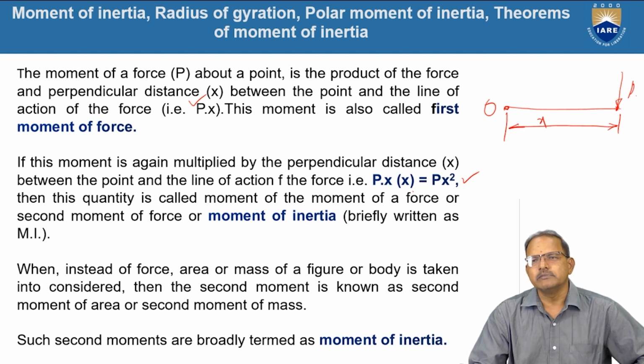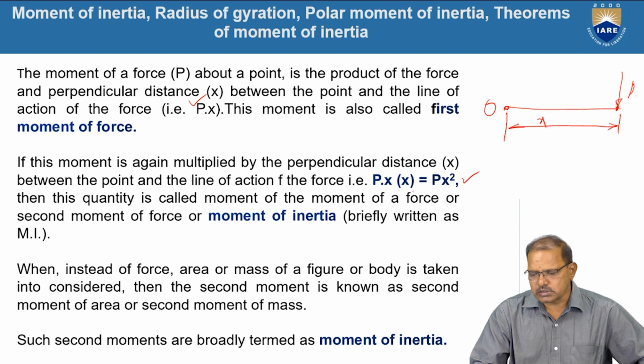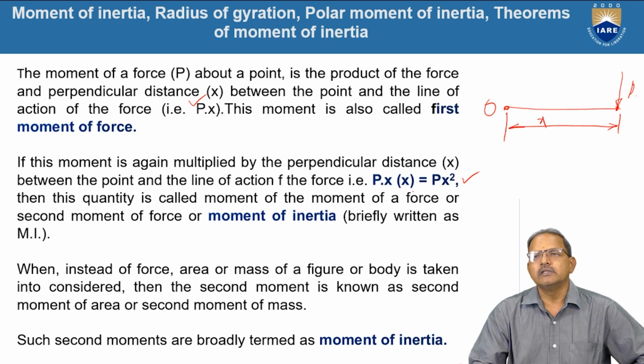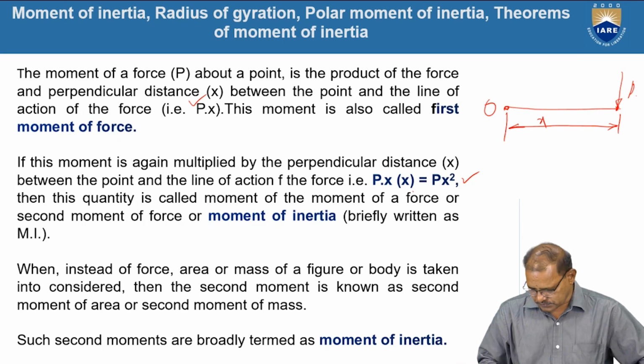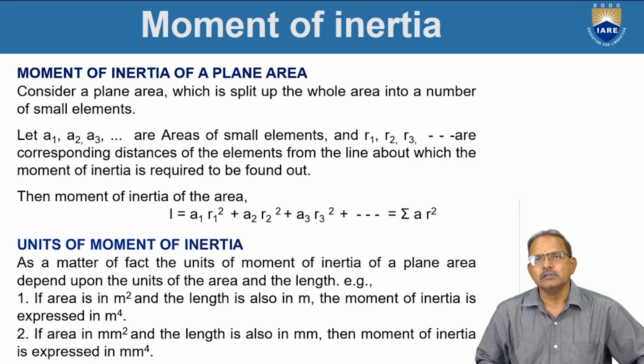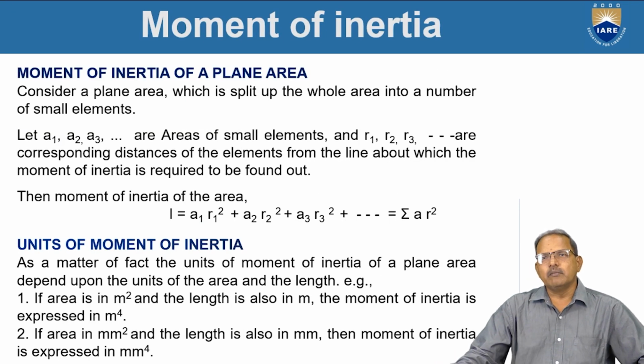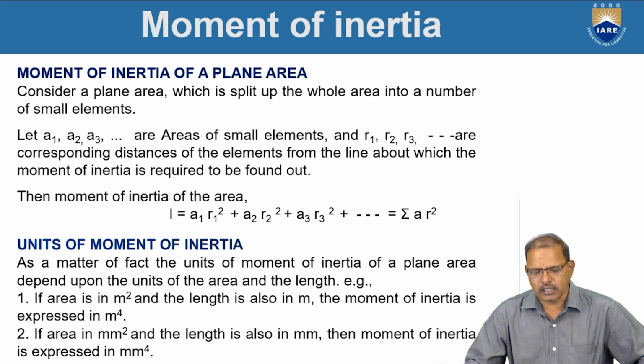Here moment of inertia means the force, mass or area is multiplied by the square of the distance between the reference point and the point at which the force is acting or at which the area is concentrated. The moment of inertia of a plane area.